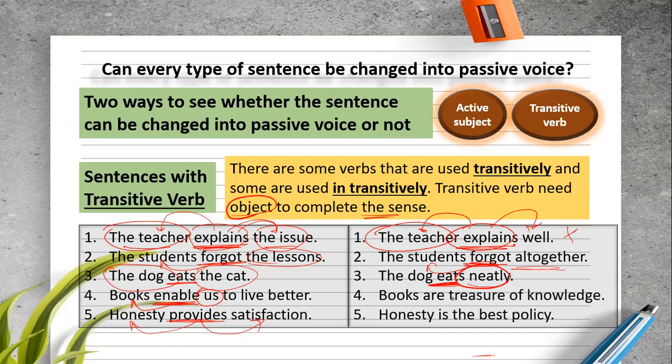Only those verbs that have an object after them can be passivized. So the books are treasures of knowledge. Books are what? They are treasures of knowledge. But again, are is a linking verb. All verbs like is, am, are, has, have, had, was, were, etc. are called linking verbs. Linking verbs cannot be changed into passive voice. Honesty is again a linking verb and it does not have an object. This is intransitive, so it cannot be changed into passive voice.